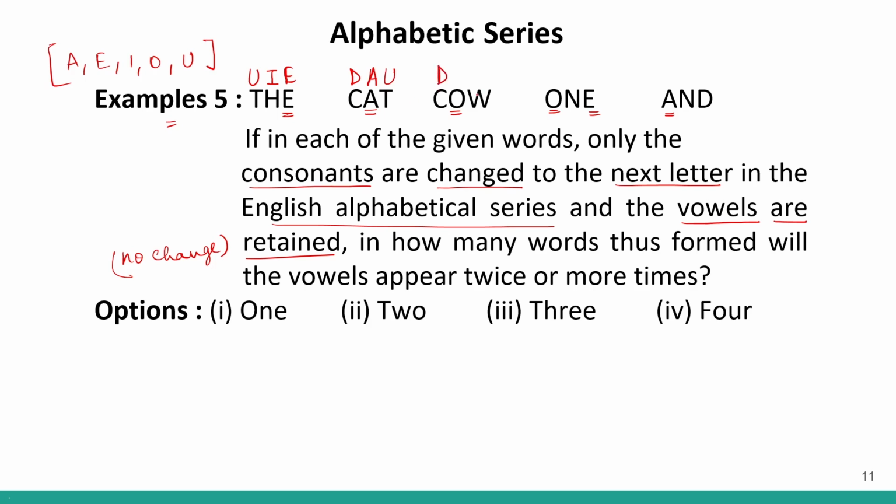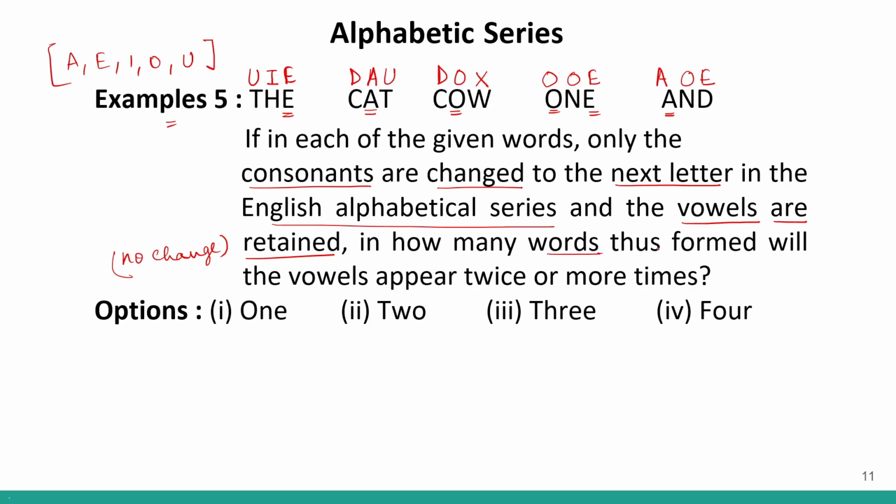Similarly, after C we have D, after W we have X, O will remain the same. O remains the same, after N we have O, E will remain the same. Over here again, A will remain the same, after N we have O, and after D we have E. So these will remain the same.